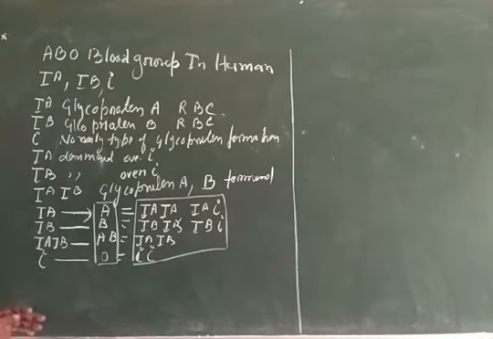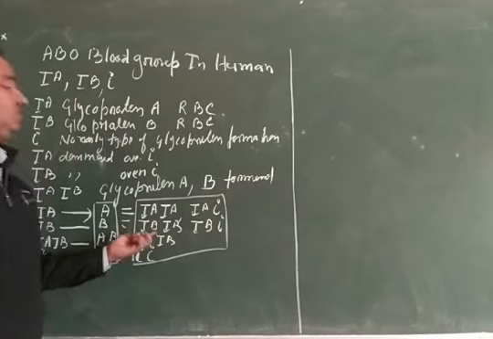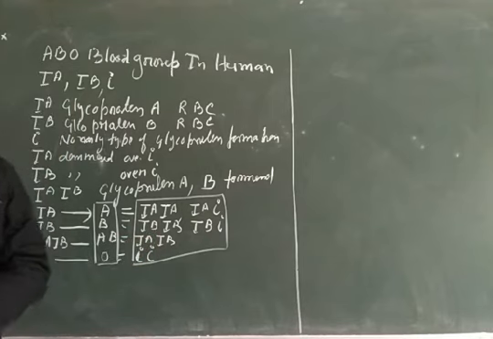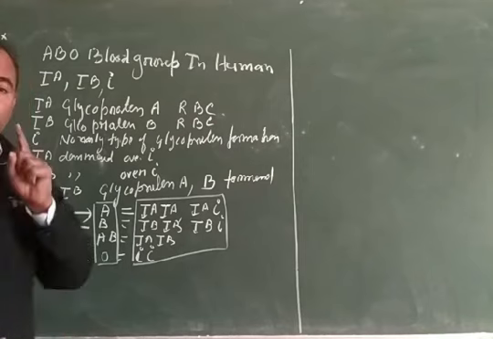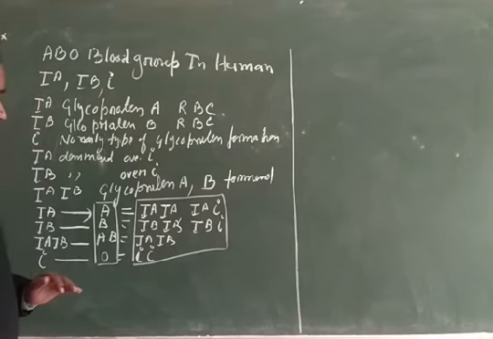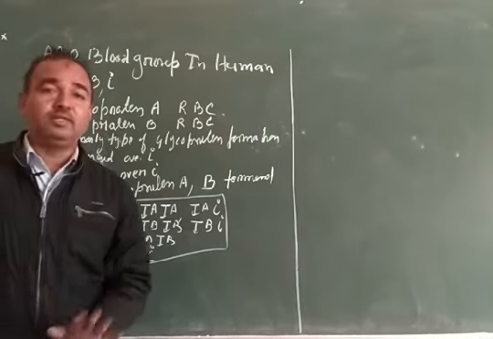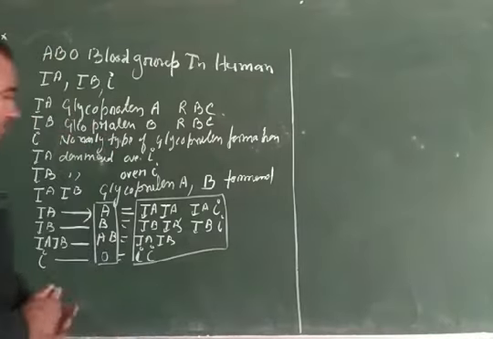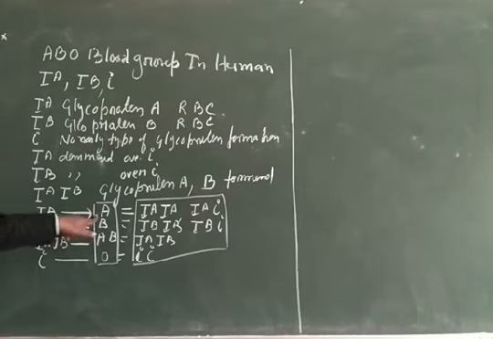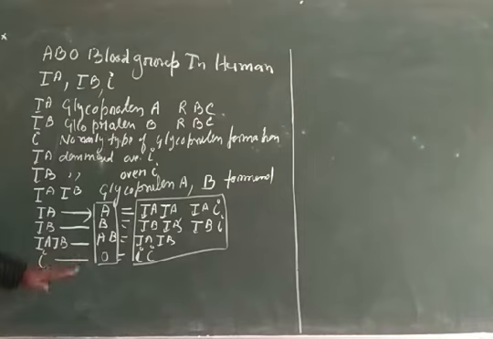All human beings take one of these genotypes from their parents, because the transmission or inheritance of these genes follows Mendel's law of inheritance, and on the basis of presence or absence of the glycoprotein, the blood groups are of four types.